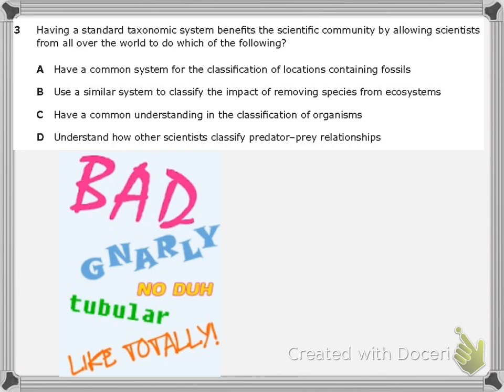So we bypass all those local names, where maybe I say squirrel, but then I have this uncle, he doesn't call it a squirrel, he calls it a grasshopper because it hops. It bypasses all that, where we have our common system. Obviously, not everybody uses that, mainly just scientists, but that's what makes it easy for scientists because, again, it's a common understanding of classifying organisms, just like the definition.